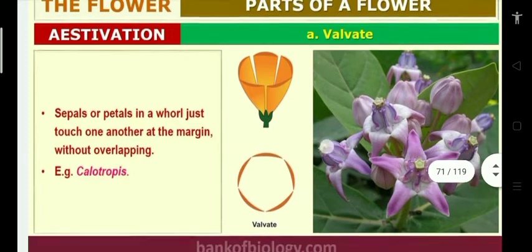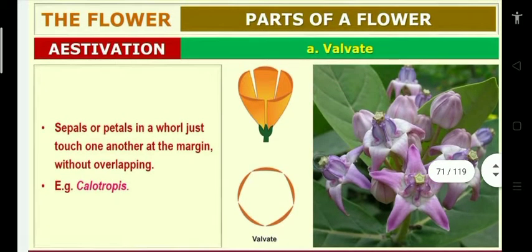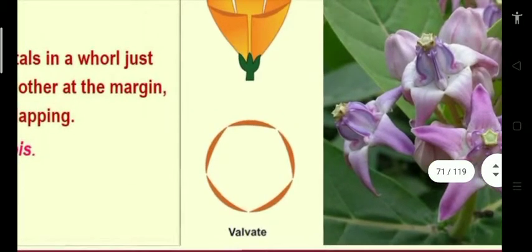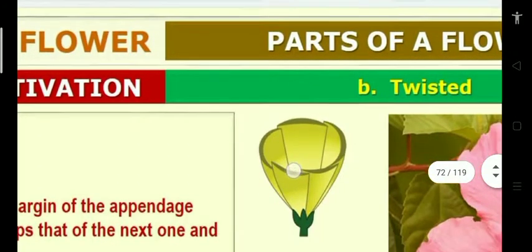First, valvate aestivation. You see on the screen, sepals or petals are arranged very close to one another, but without overlapping. No overlap. That's called valvate aestivation. So you see 5 sepals are there: 1, 2, 3, 4, 5. 5 sepals very close to one another without overlapping. That is valvate aestivation. Example, Calotropis.